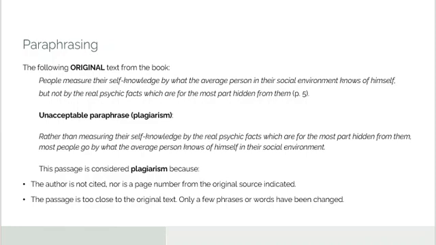An unacceptable paraphrase would be: rather than measuring their self-knowledge by the real psychic facts which are for the most part hidden from them, most people go by what the average person knows of himself in their social environment. This passage is considered plagiarism because the author is not cited, nor is a page number from the original source indicated, but more importantly, the passage is too close to the original text. Only a few phrases or words have been changed.